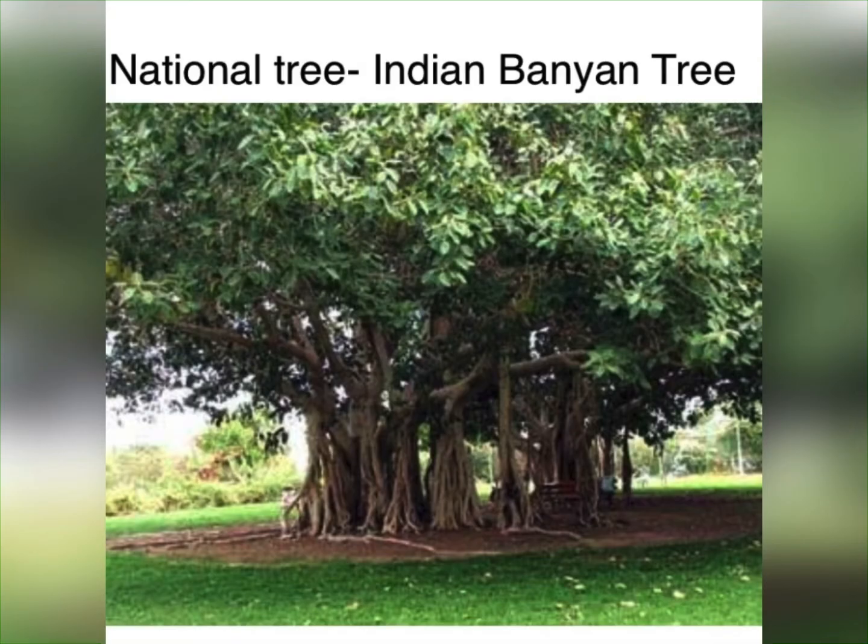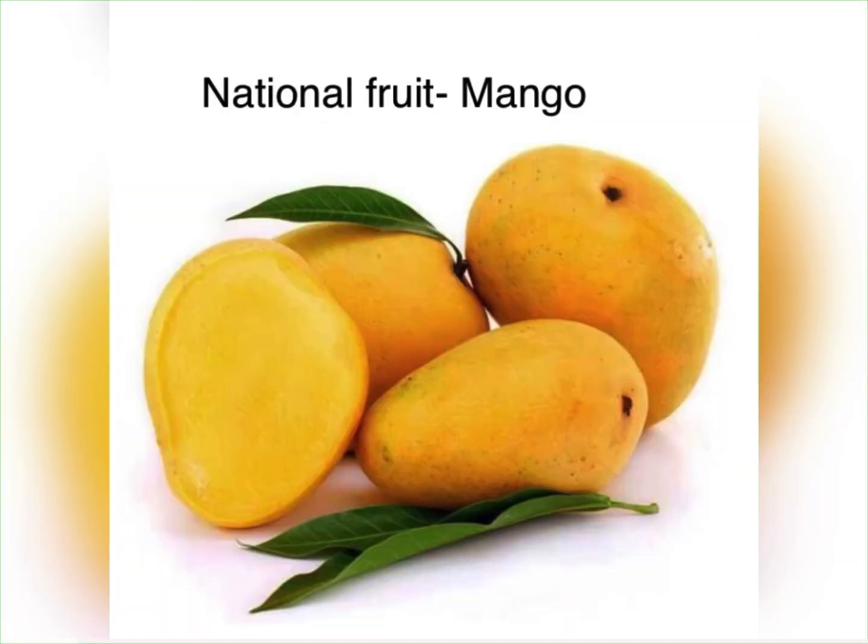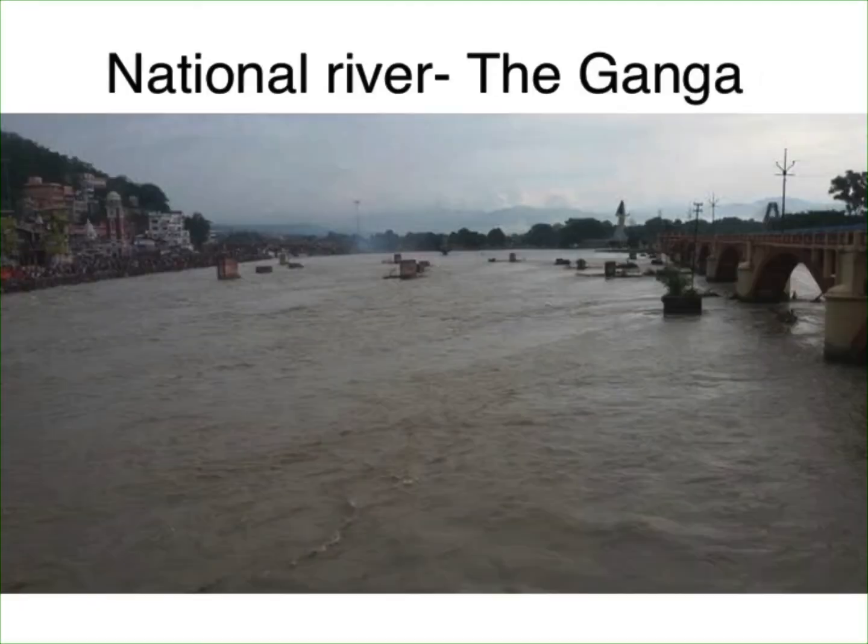The Indian banyan tree is the national tree of India. It symbolizes longevity. Mango is the national fruit of India. It symbolizes prosperity and happiness. The Ganga is the national river of India. It is the sacred river.